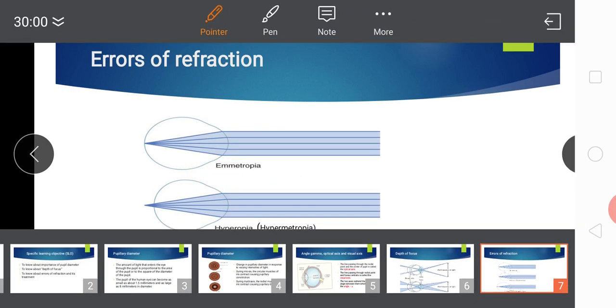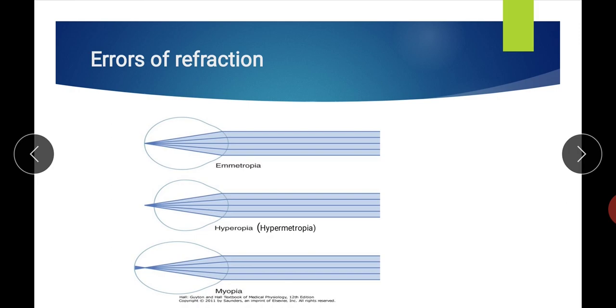Now, one type of error of refraction is hyperopia, also known as hypermetropia, in which the parallel light rays focus behind the retina. Here we can see the focal point is behind the retina, and that is known as hyperopia or hypermetropia. This abnormality occurs when either the eyeball is of small size, or the accommodating power, the power of the lens, is less.